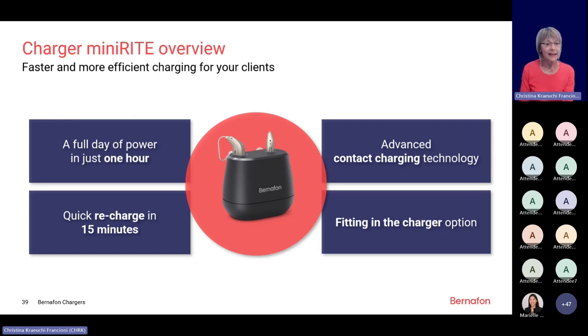Also, a new possibility is that we can now fit the hearing instrument when it's in the charger. A big benefit if your client comes to see you in your clinic and the instrument is already a bit low in charge: you can put it in the charger while you are detecting it, while you are preparing. Of course, for the fitting, you would need to remove it, because in the charger the hearing instruments will be muted. But it's great that you can already detect it and prepare everything for the fitting session.